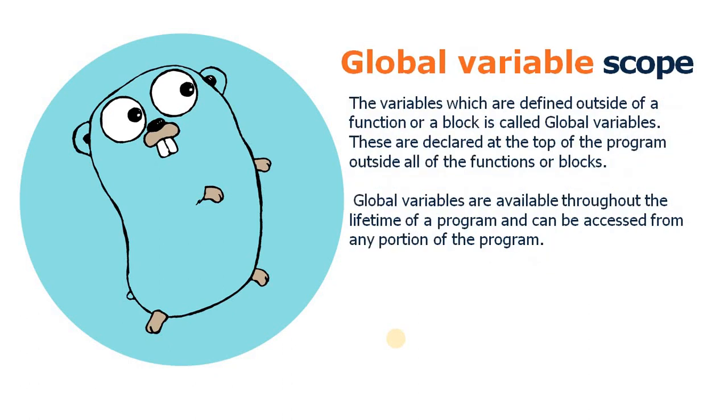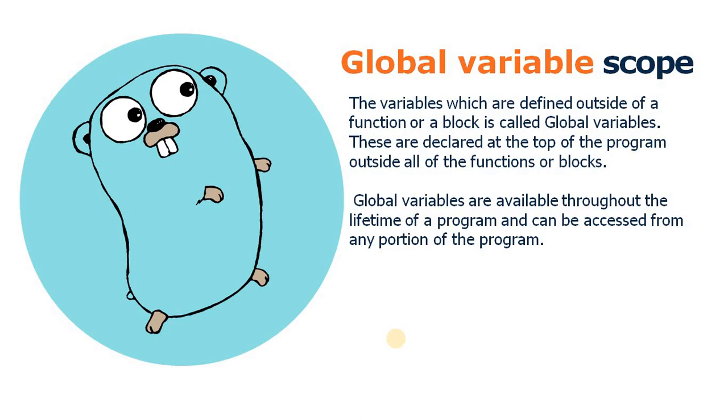So let's move on. The next is related to global variable scope. A global variable is any variable declared outside any specific block or function, or you can say declared at the package level, not inside any braces.